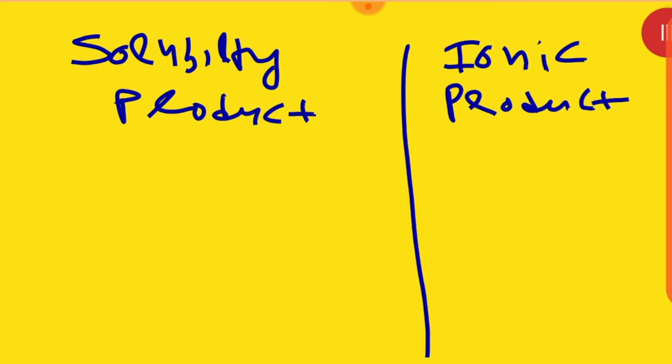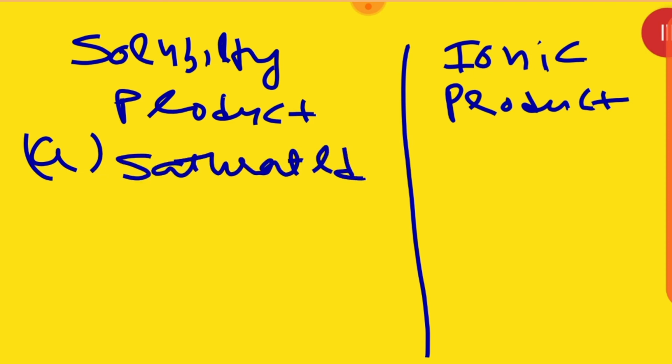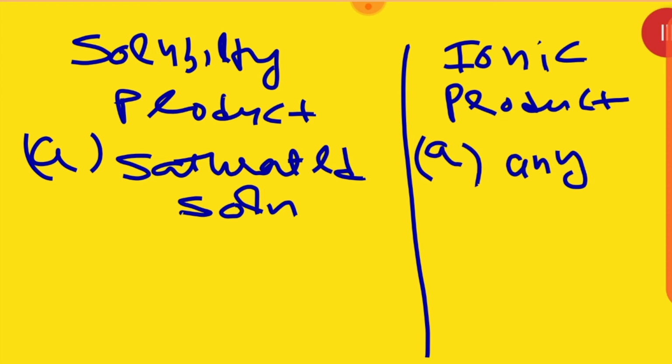You must know, we have already studied this, beta. Okay, what is the solubility product? We just did it. Solubility product is usually possible only and only in saturated solution. I told you, then only there will be equilibrium. But the ionic product is in any type of solution. It can be saturated or it can be unsaturated. Clear?